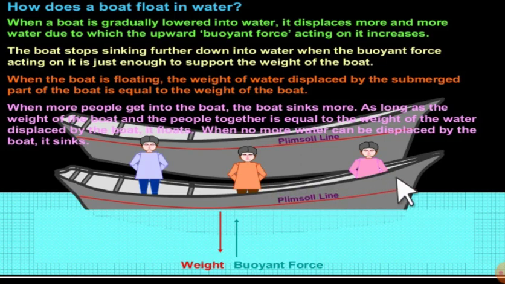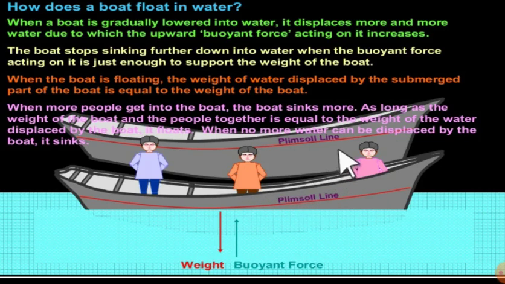The more weight that is placed onto the boat, it may go up to this line, what we call the Plimsoll line. The level of the water may be up to here. If it is above this, then what happens? The boat may sink, or it may be capsized.